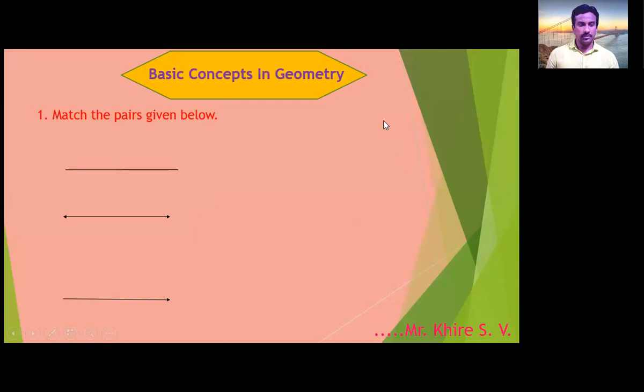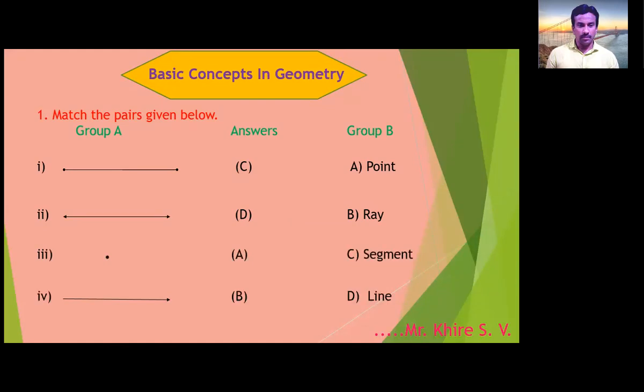In that, the first question is match the pairs given below. You have to match the pairs from the figure. Answer the questions. Group A and Group B are there. Identify the name of the first figure.